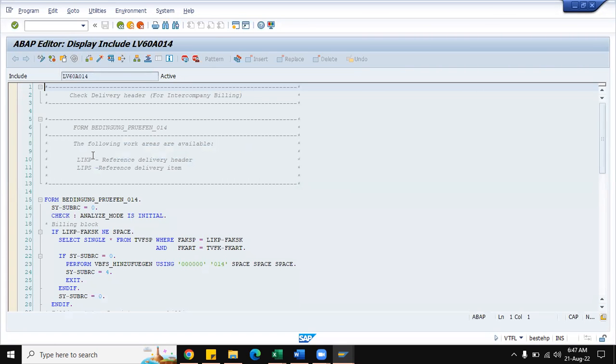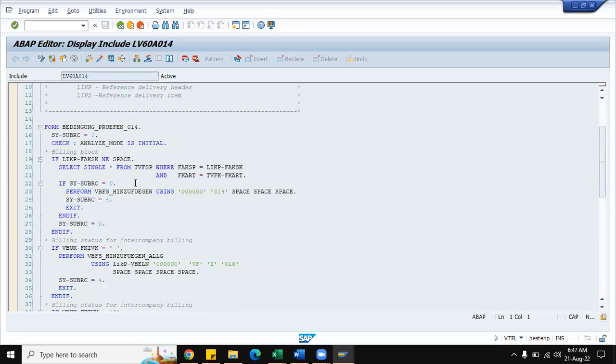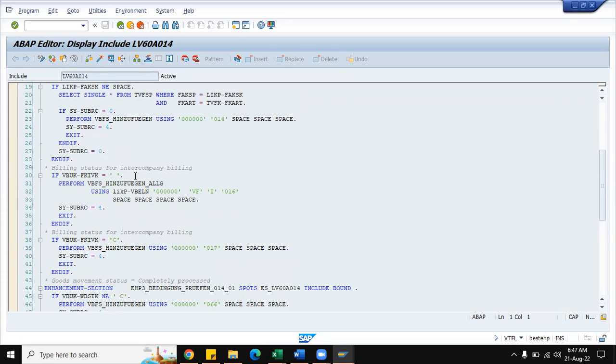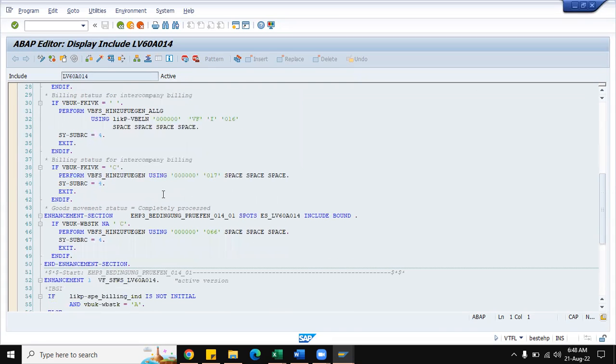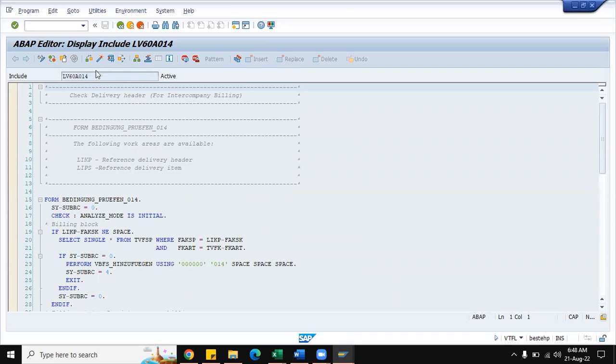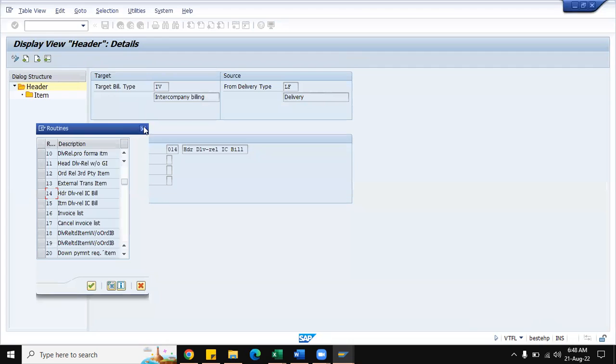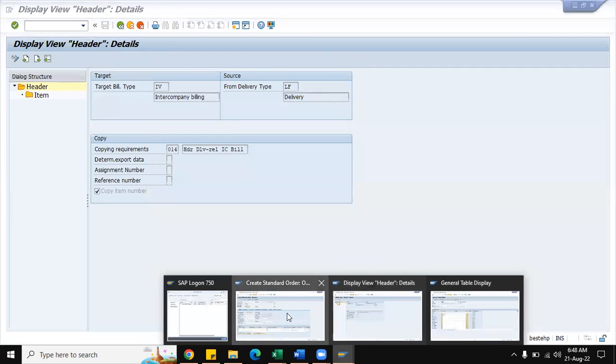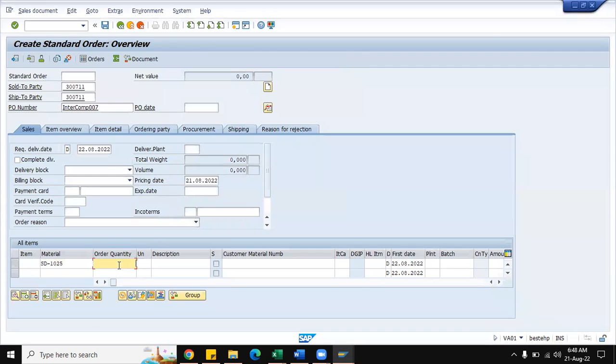So check delivery header for intercompany billing. Whatever the billing status for intercompany billing, whatever combinations they want to check, all those checks can be done in this particular routine or include. So now let us complete this.